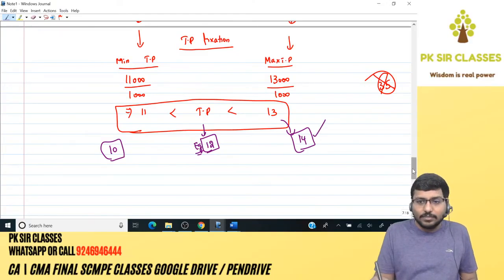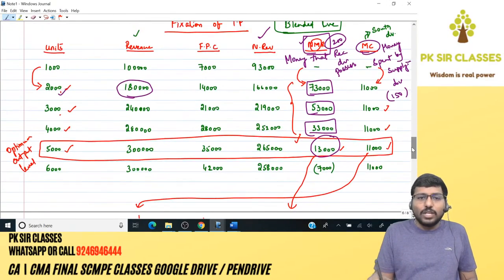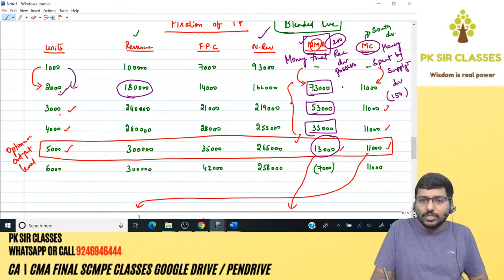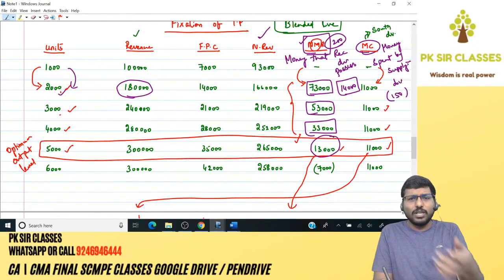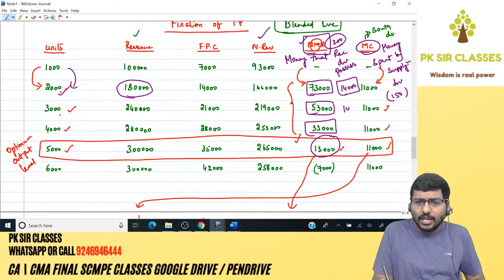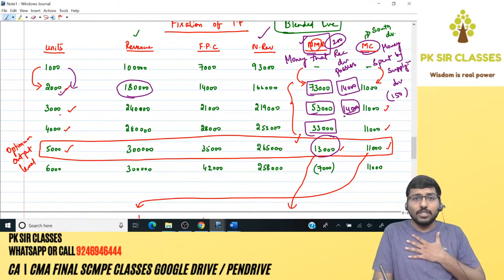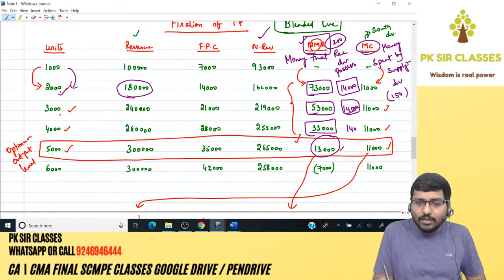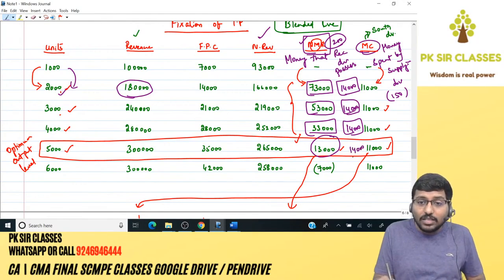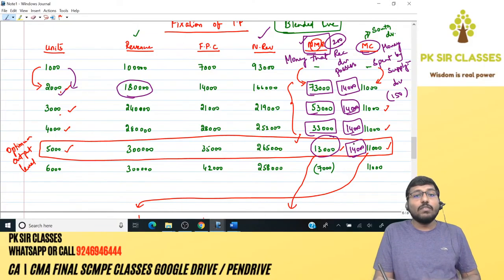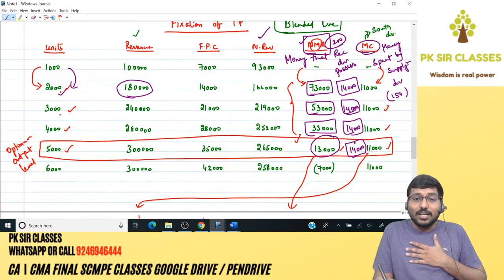If 14 is the transfer price, for this additional 1,000 units you need to spend 14,000, whereas the receiving division has got 73,000. So no problem. Expenditure is 14, I have 73. Again, for another 1,000 units the expenditure will be 14,000, I have 53. No problem. Again, another 1,000 units, expenditure 14,000, I have 33,000. No problem. Again, for another 1,000 units the expenditure will be 14, whereas I have 13.